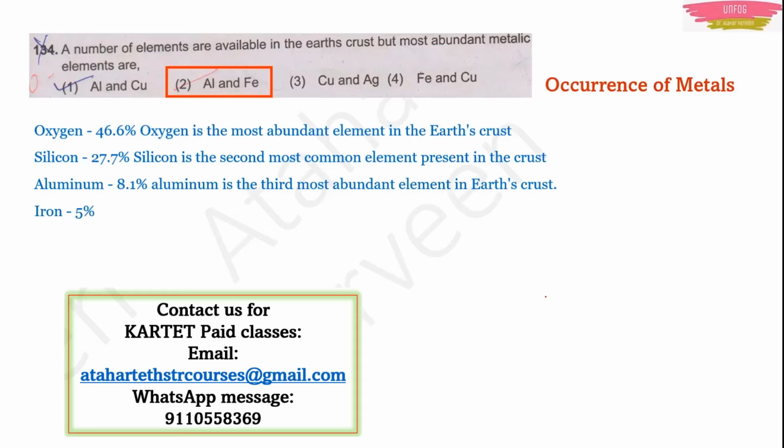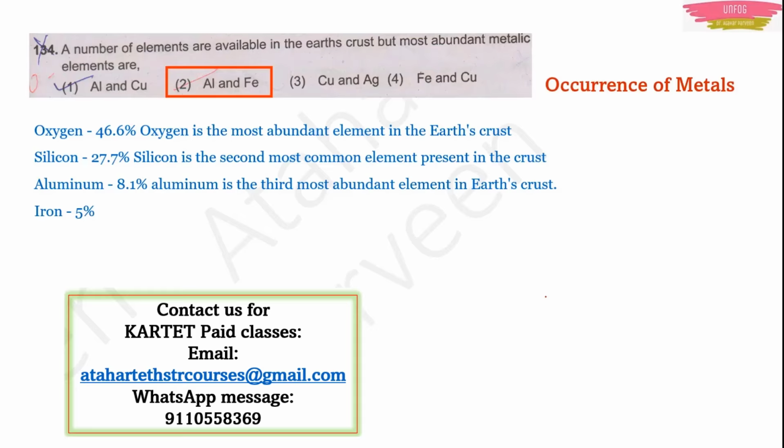The second most abundant is silicon, 27.7%. The third is aluminium, 8.1%. But oxygen and silicon are not metals, right? Aluminium is a metal, so that is given priority for this question.